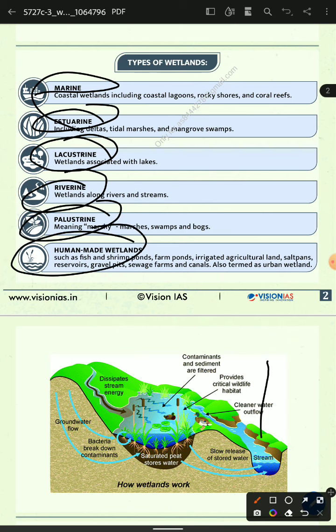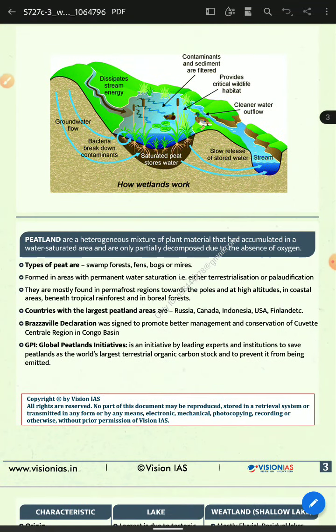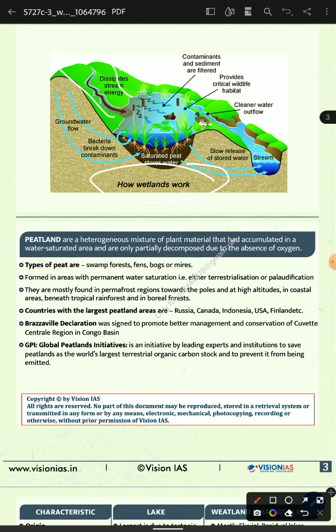Then how do wetlands work? You have realized the importance of wetlands. There are rivers, and the deposition of energy. Groundwater flow is the recharge of the groundwater. Bacteria and the breakdown of content, and the extreme pattern of the water.